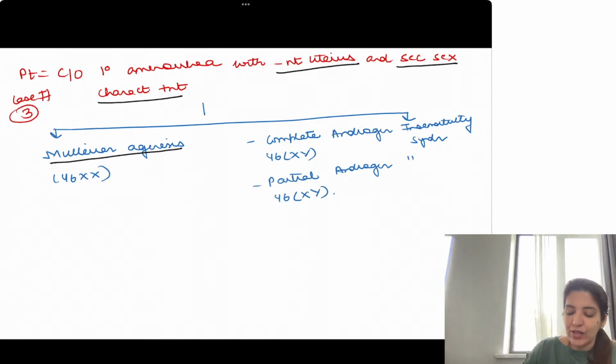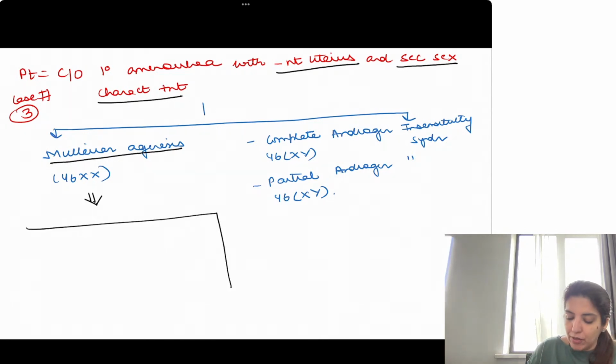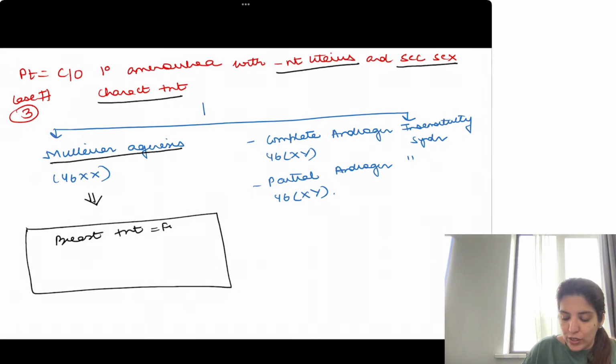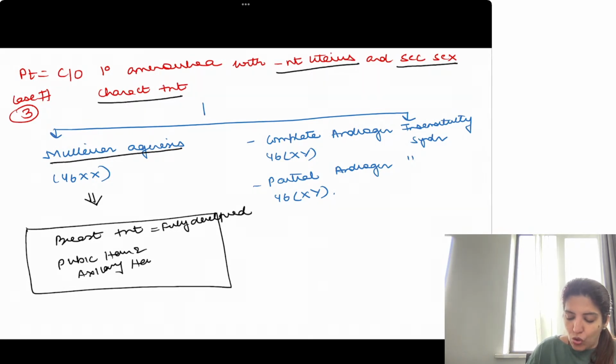Right, now when we say secondary sexual characteristics present, please remember in Mullerian agenesis, breast is also present and fully developed, and pubic hair and axillary hair are also fully developed.